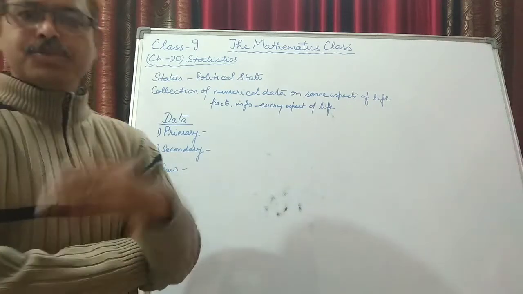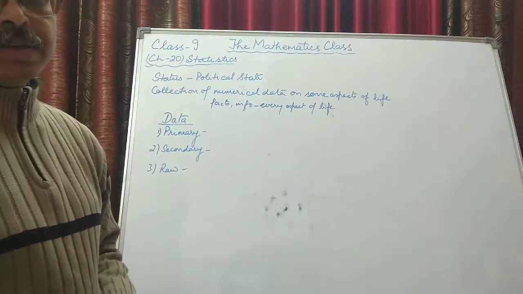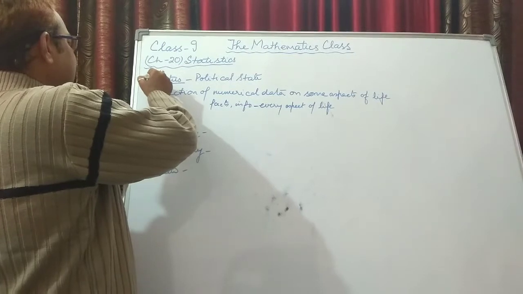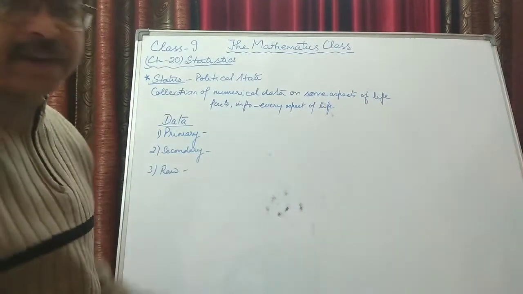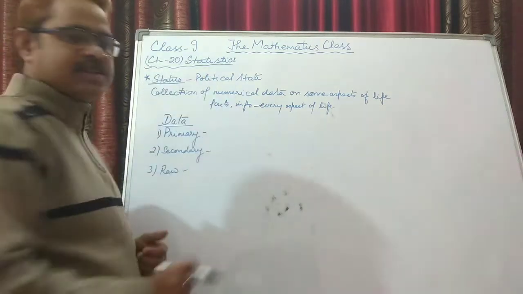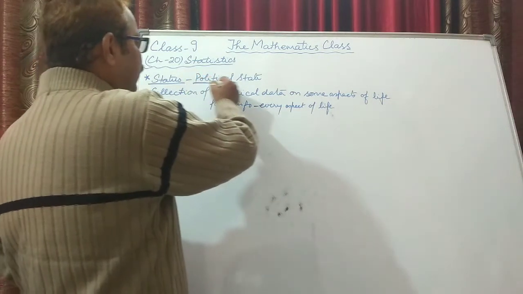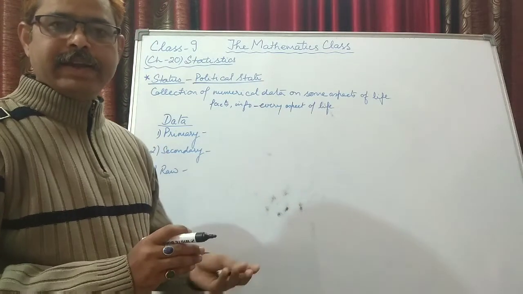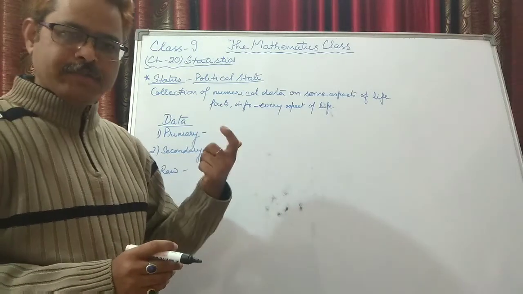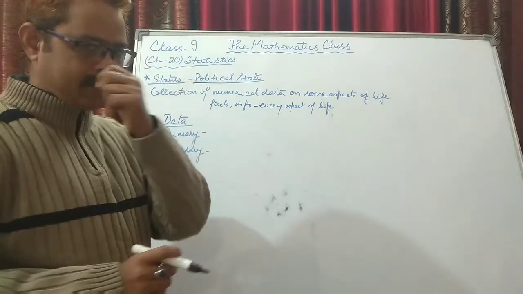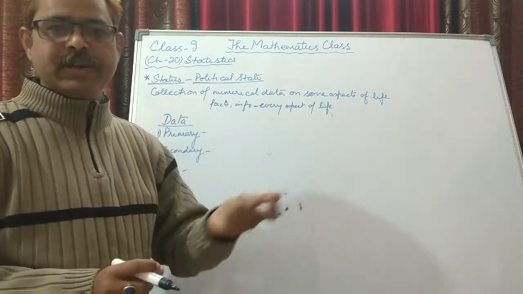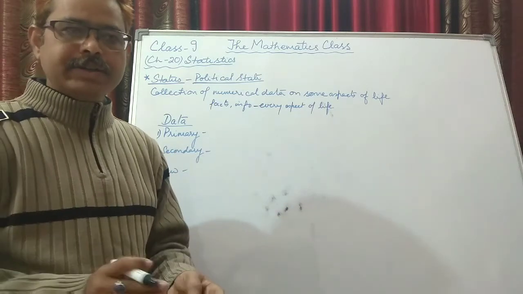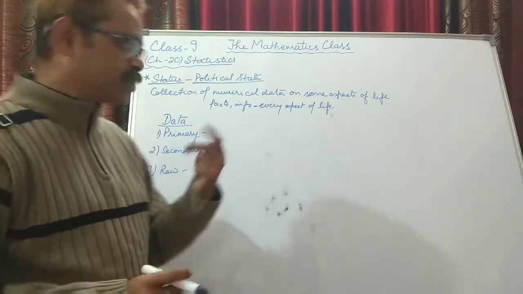Now before we start this new chapter, first of all we need to know what is the meaning of statistics. Initially, when statistics was developed, statistics came from the word status. Now what was the meaning of the word status? Status meant political state of any particular person, of any group, of any factory or anything. It can be of a single individual, or of a factory, a company, a group of people living in a certain region, or different parameters are there to measure.